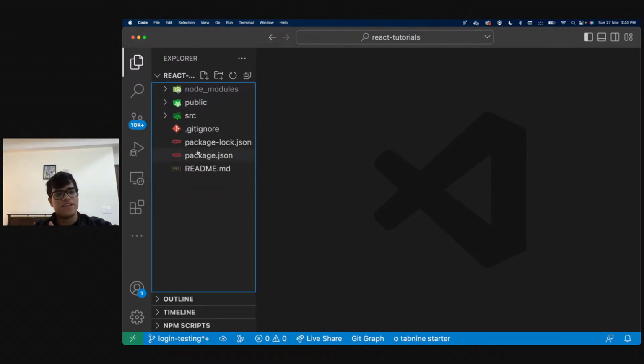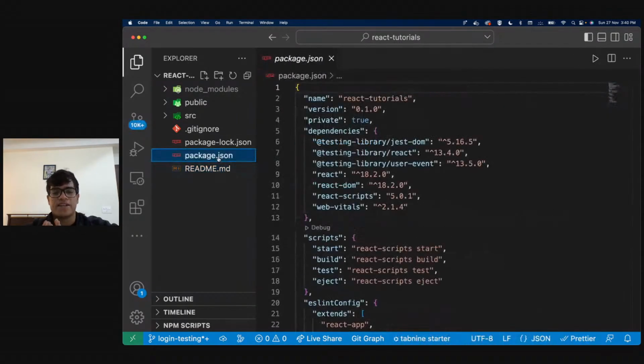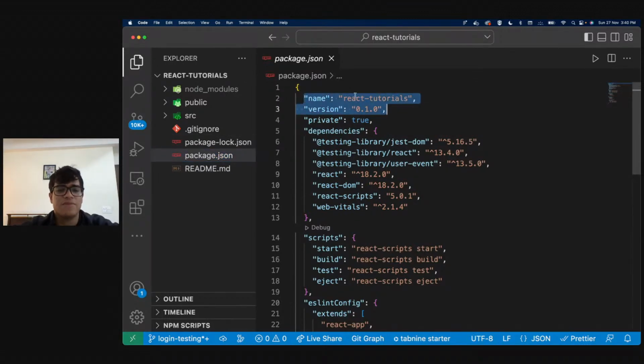Node modules is something that you can completely ignore right now. This is just all of the node modules that are required to run this project. So let's see our package.json, right? Over here, it says the name and the version. The name is React tutorials. This is the name that we gave while running the npx create react app command. So whatever name you have given, that will be used.